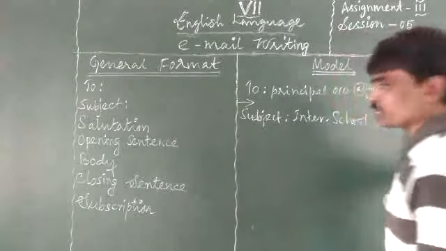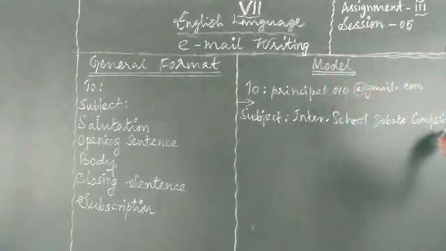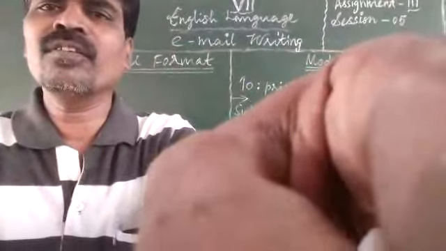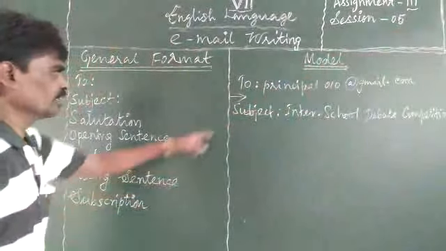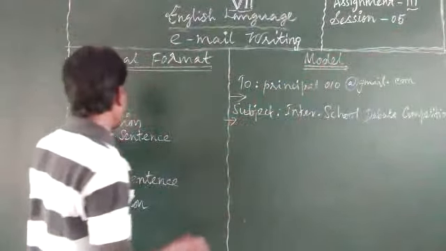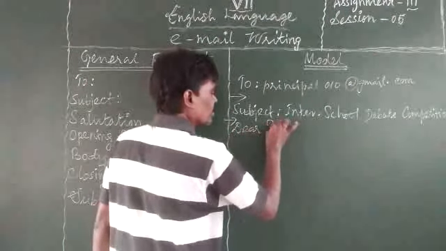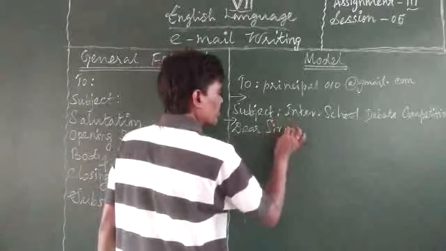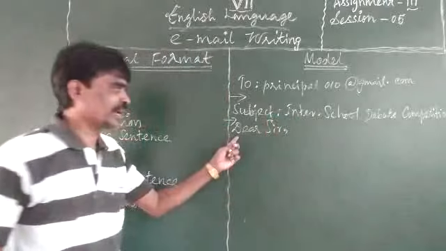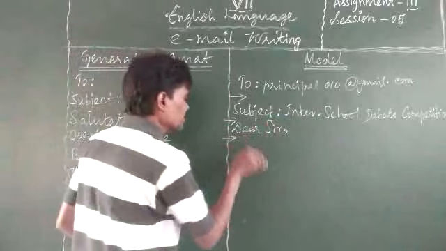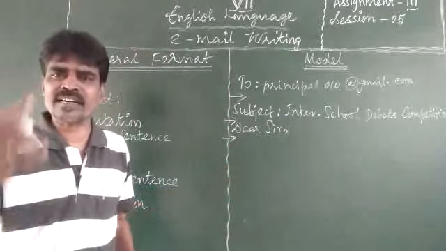Here there is no punctuation mark at the end, but here it has to be the full stop. At the end we should have the full stop. Then leave a space, the salutation, write Dear Sir or Madam, followed by a comma. See, D capital letter and S capital letter. Then leave a space. Then write the self-introduction.